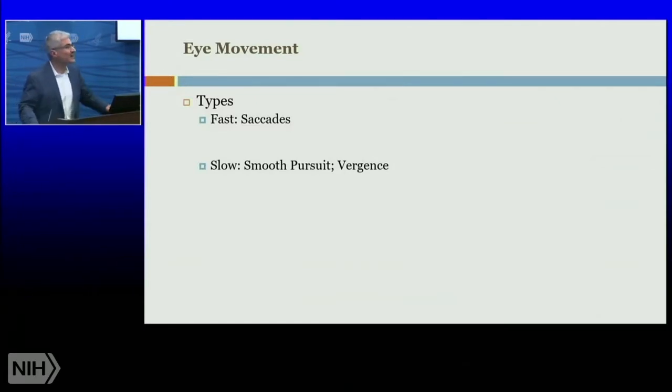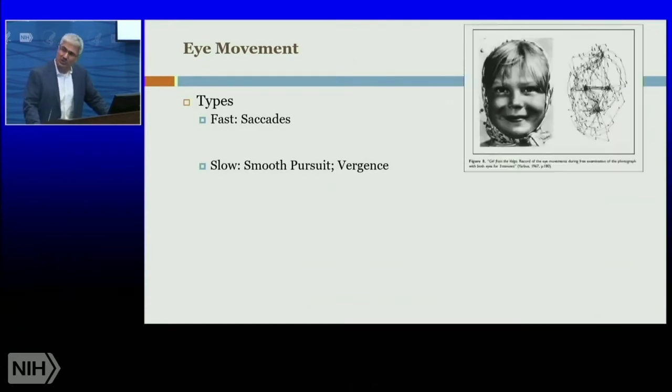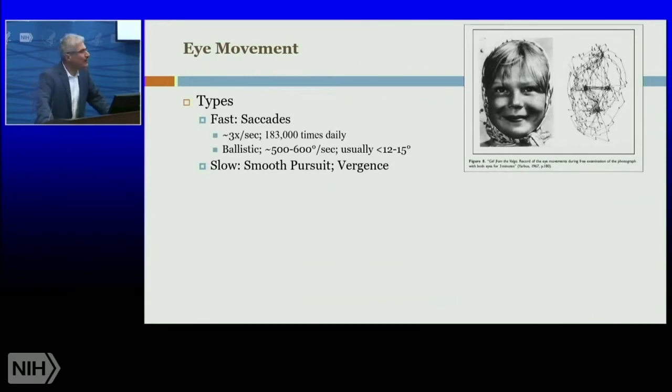Eye movement can be classified in many different ways. Perhaps the easiest one is to think of it as fast and slow. Fast eye movement, also called saccades, essentially refers back to the classic work of Yarbus. I'm sure you've seen a figure like this. And the idea is that if you track eye position, you'll find that the eyes are constantly moving their fixation point, usually to the most salient point, such as the eyes. This is constantly happening. In fact, it's about 3 times per second, upwards of 183,000 times a day.